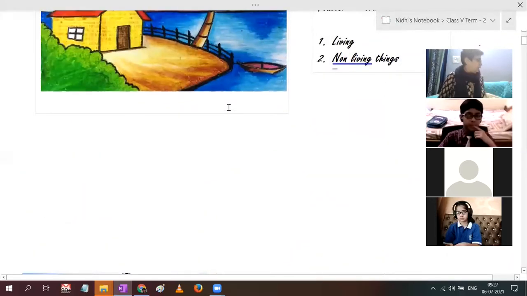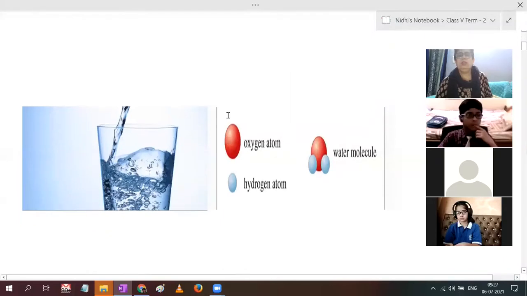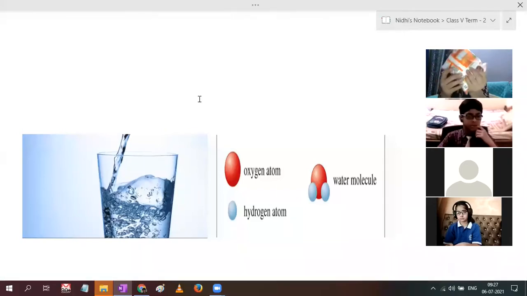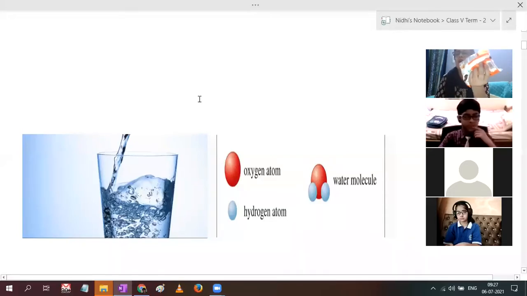Now, this matter is made up of small particles. Salt: this salt is in powder form. So what is this powder form? These are the particles of the salt. And these small particles are called atoms. Atom means the smallest particle.